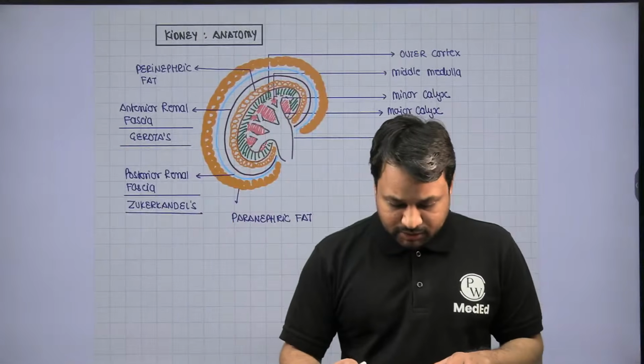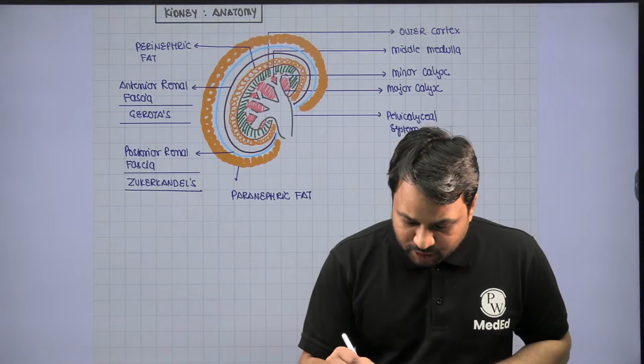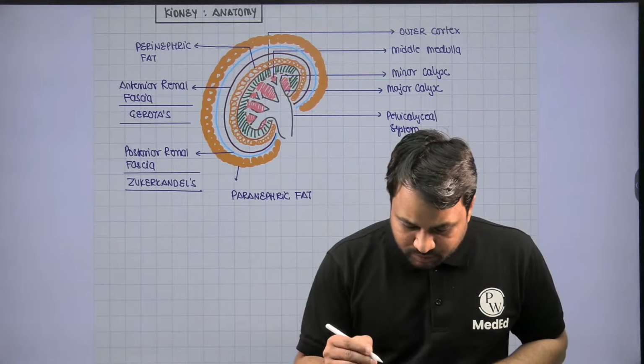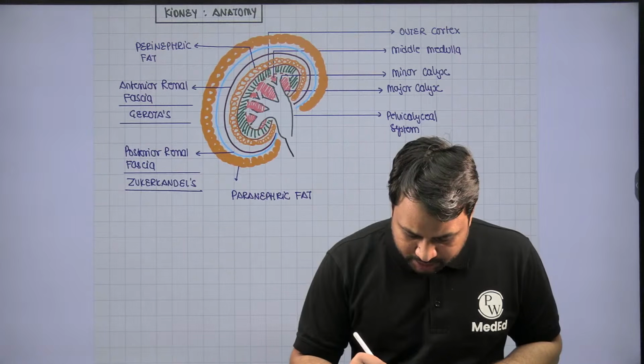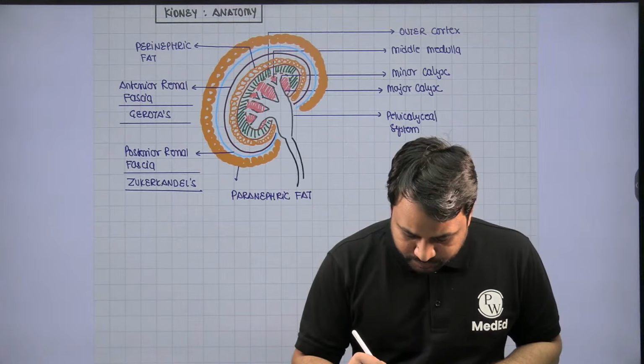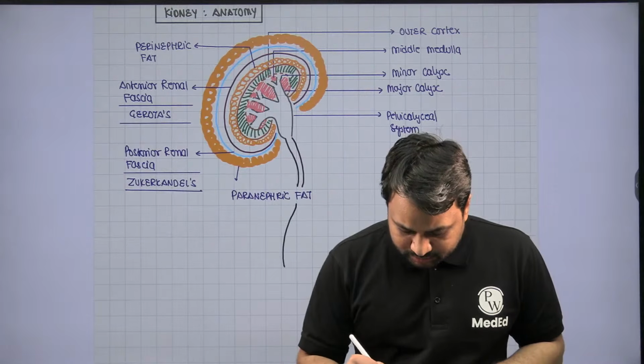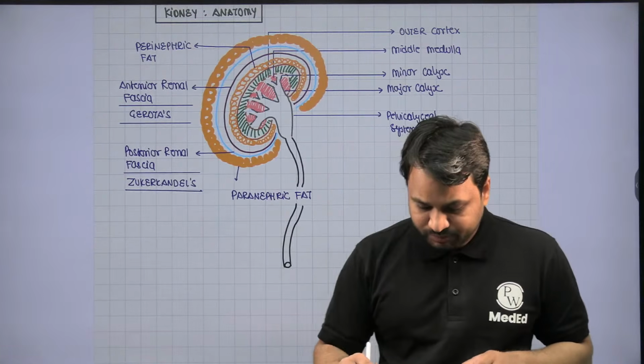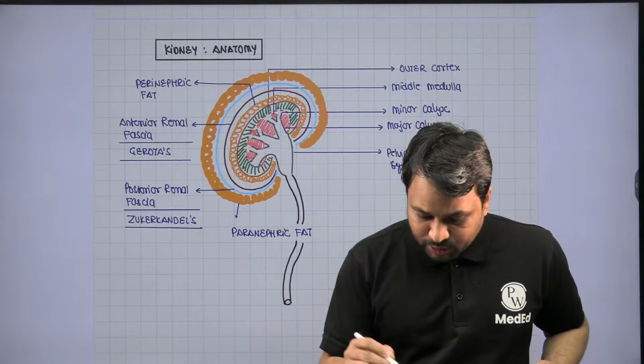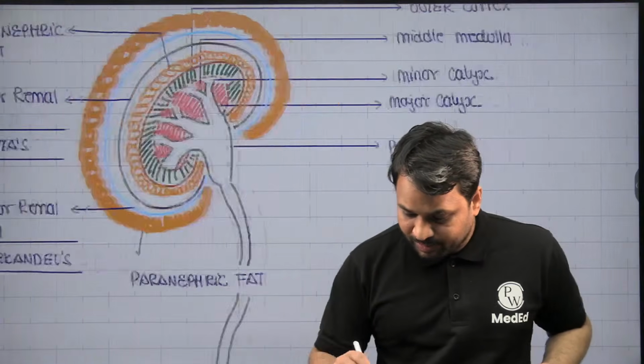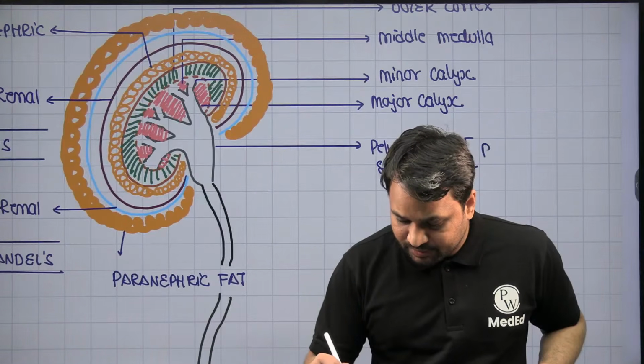Then you will notice that at this particular junction, you have the ureter. So this is the ureter that is present, right? Now the junction where the ureter and the pelvicalyceal system meet, the pelvicalyceal system is also called PCS.